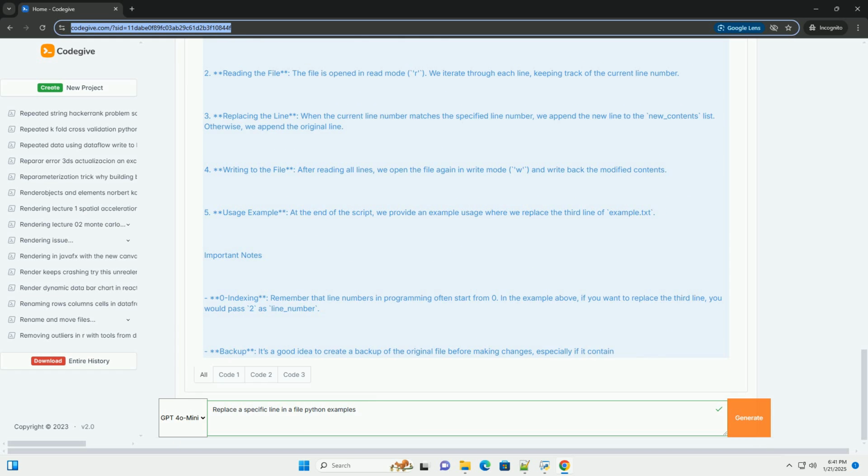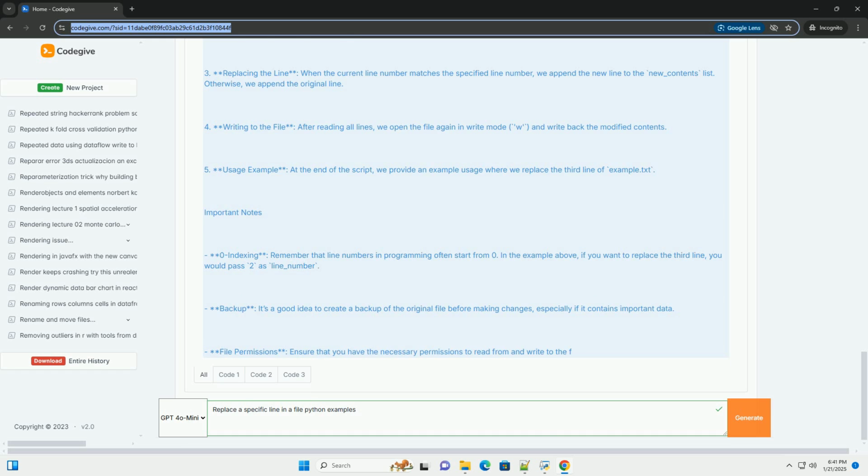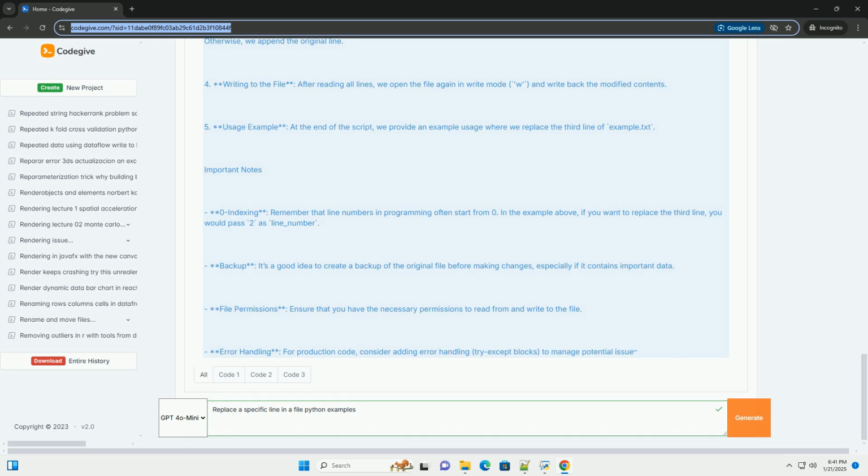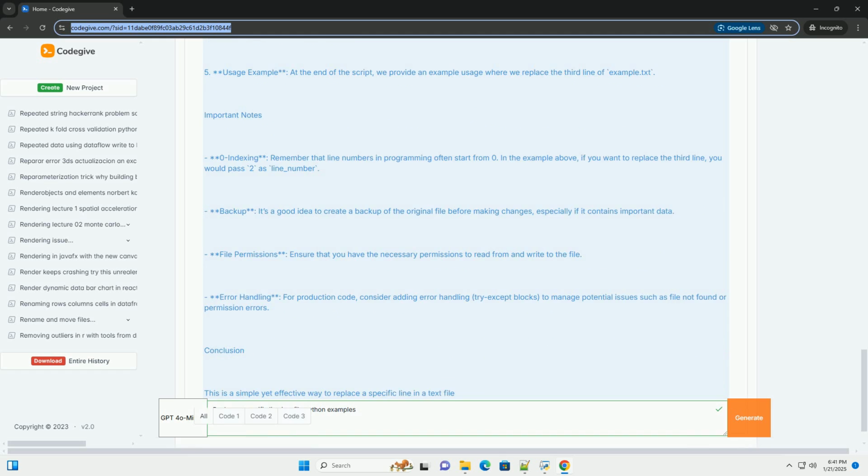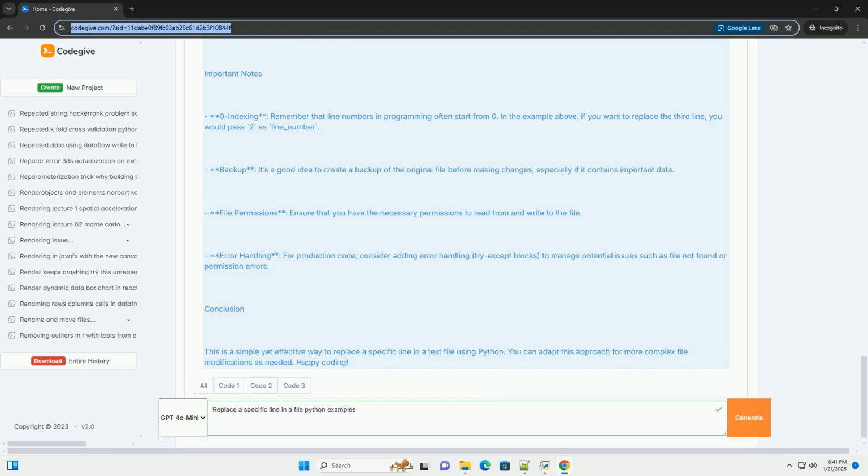3. Write to a temporary file: save the modified contents into a new temporary file. 4. Overwrite the original file: replace the original file with the temporary file. Step 2. Code example. Here's a complete code example that demonstrates how to replace a specific line in a file.